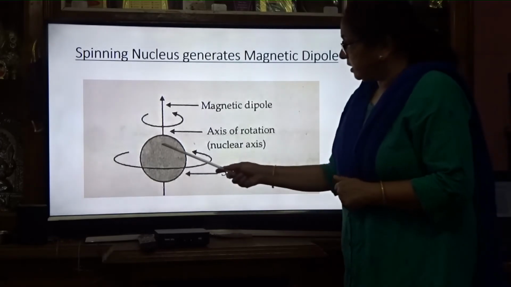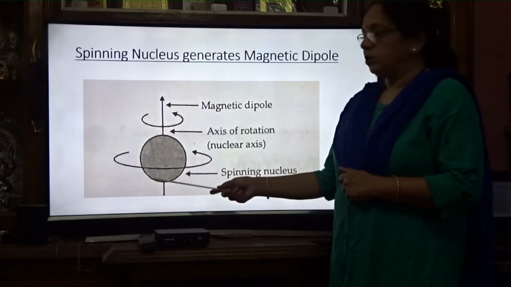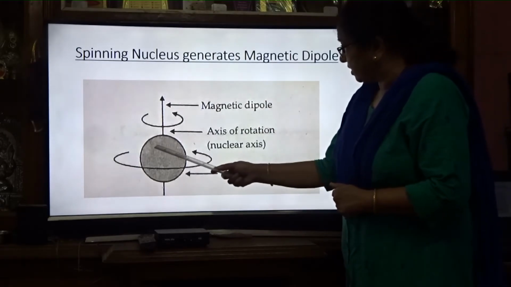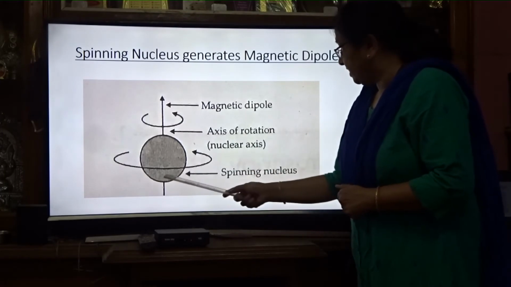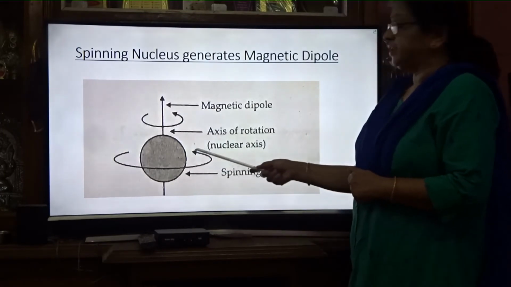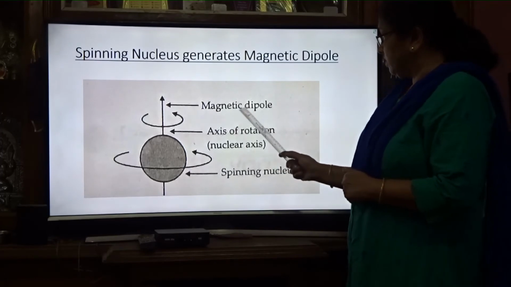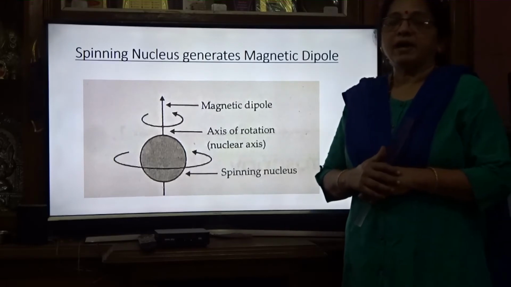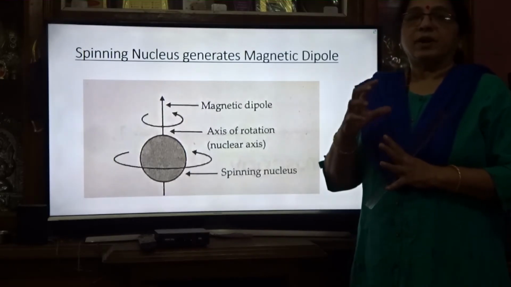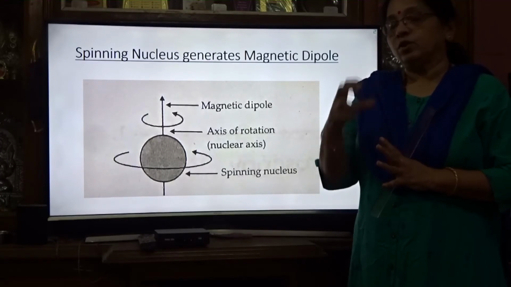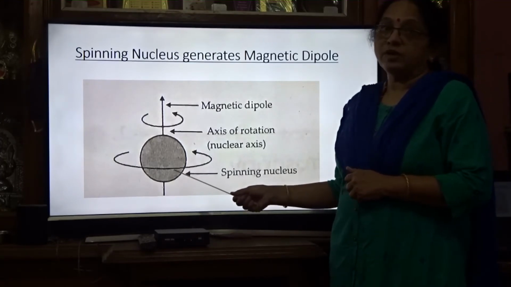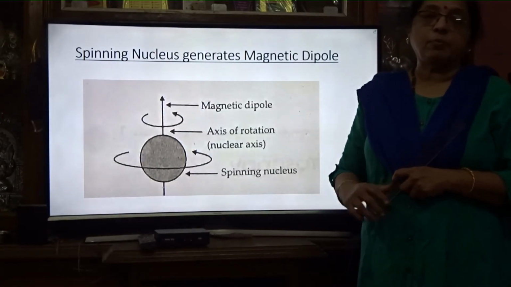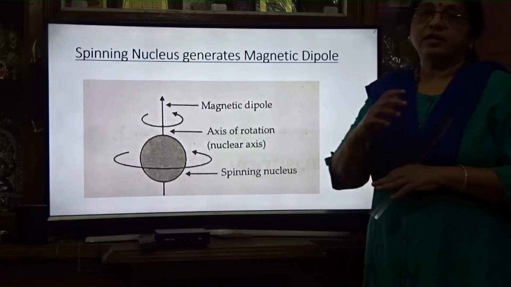See, all the protons in the molecule will spin. A spinning nucleus generates a magnetic dipole. This is the axis of rotation, the nuclear axis. The nucleus is spinning like a spinning top, and the magnetic dipole is generated. When electromagnetic radiations are applied and pass through the atom, the nucleus is spinning, and due to this spinning, a magnetic dipole is generated. Magnetic dipole means north and south poles are generated in that nucleus.